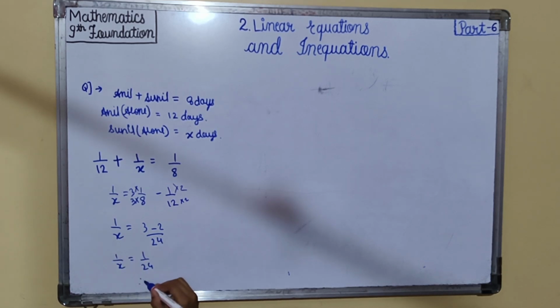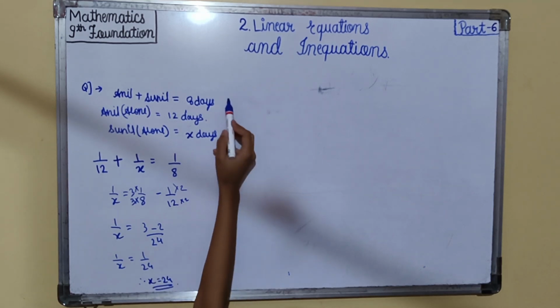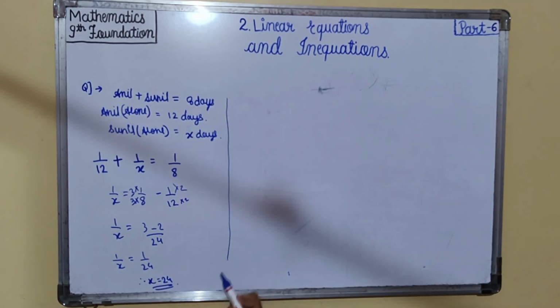Therefore from here we got X is equal to 24. X is equal to 24 means Sunil can do the work alone in 24 days.